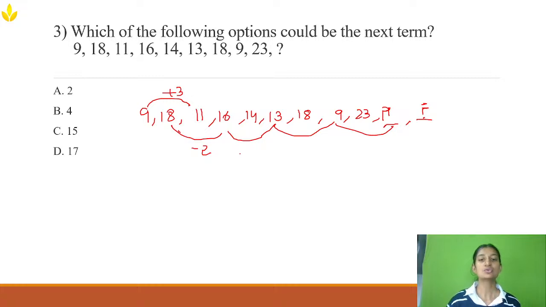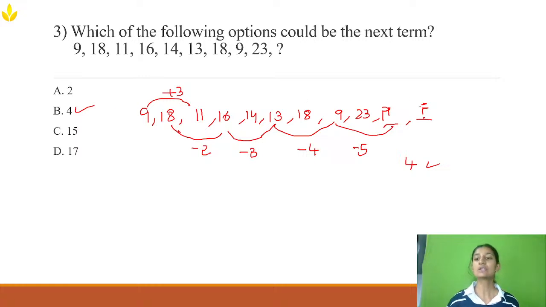Now it is minus 2, and 16 to 13 it is minus 3. 13 to 9 it is minus 4, and the next, from 9, it should be minus 5, right? Because it is minus 2, minus 3, minus 4, minus 5. So the next number will be 4. So option B is the right answer.